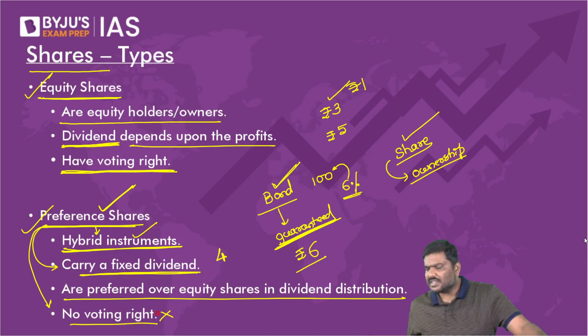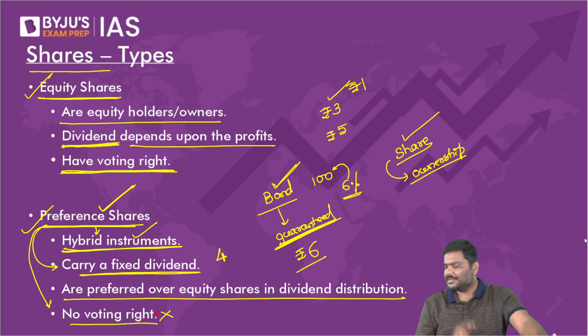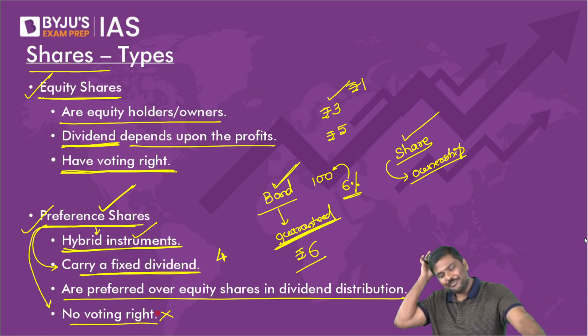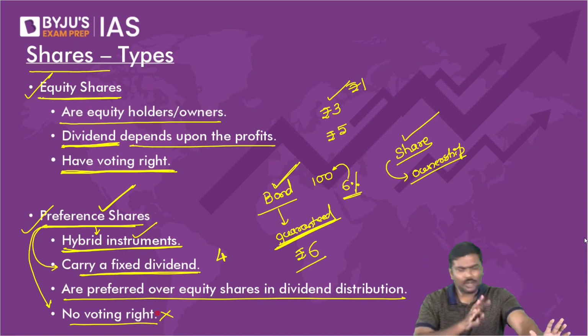If there are any losses, please tell me whether it is a preference share or equity. Simple question. Whether it is preference or equity, do you think shareholders will get money, that is dividend, if the company incurs a loss? Whether this is equity or preference doesn't matter. If the company incurs a loss, will any one of them get profits? No, they will not get profit.